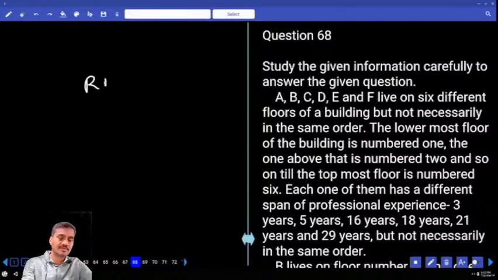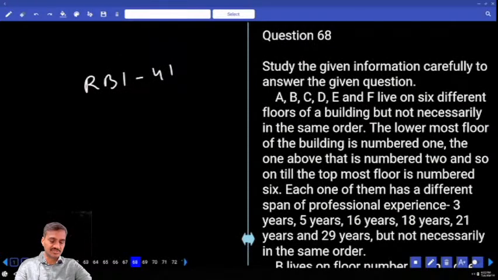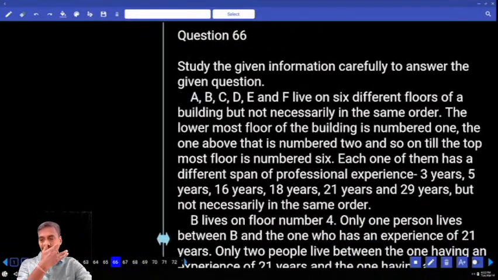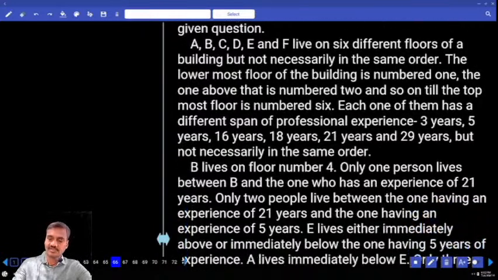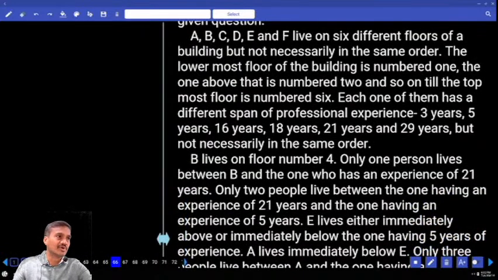RBI clerk, question numbers 66 to 100, reasoning section. Now 66 to 70, if you observe here, these 5 are based on floor arrangement. How many persons are there? 6 persons, staying on 6 different floors, and each one of them has different years of experience. One parameter is added to this one. Now tell me, first or second priority?